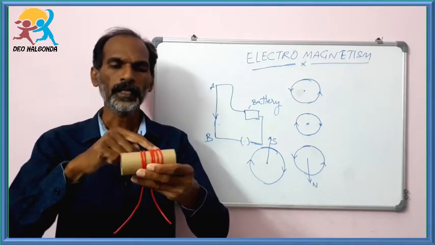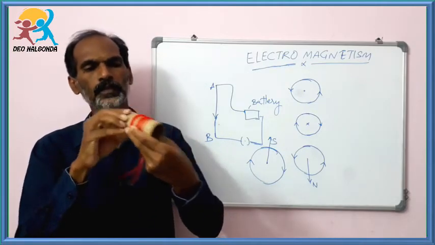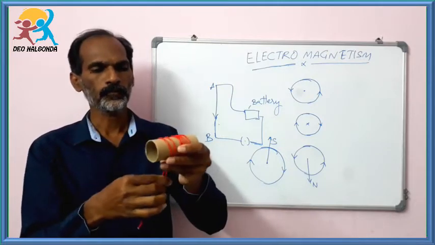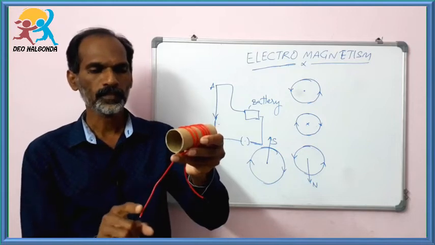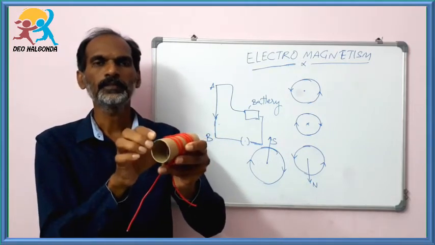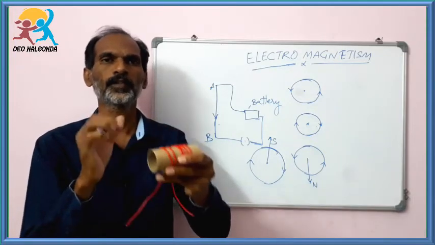Okay, n number of turns are wound on this hollow tube. So inside it will be hollow. The two ends are free and these ends are connected to a battery. When these ends are connected to a battery through a switch, electric current passes through this arrangement. This arrangement is called a solenoid.